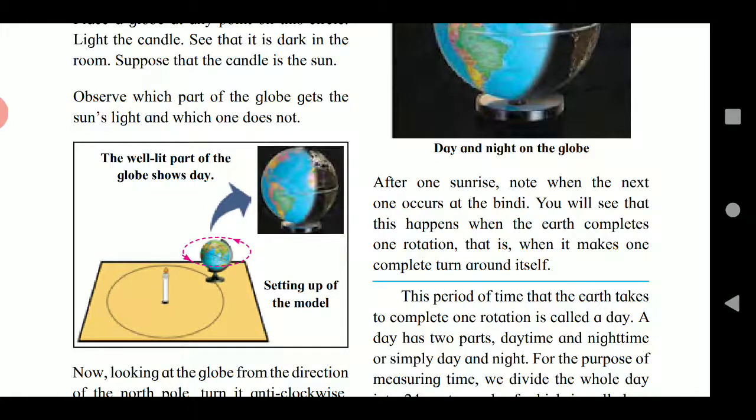That means it has gone through one sunrise, one noon and one sunset, and again when it turns the process continues, and this process goes on as the earth rotates around itself.